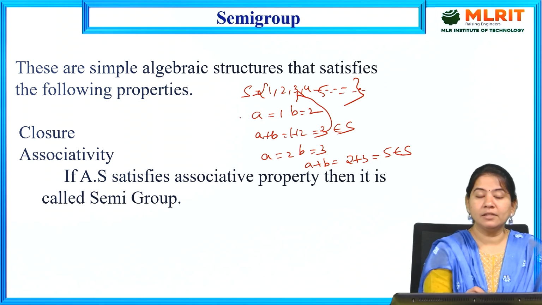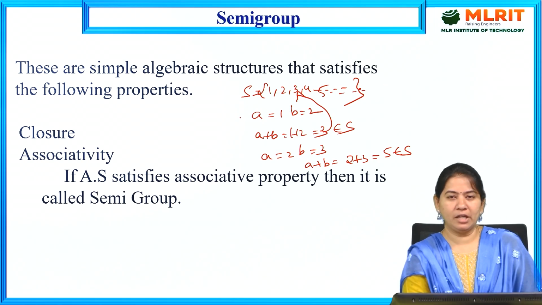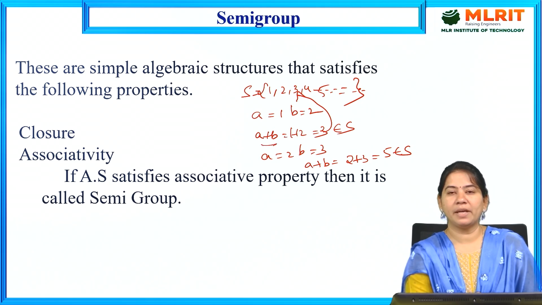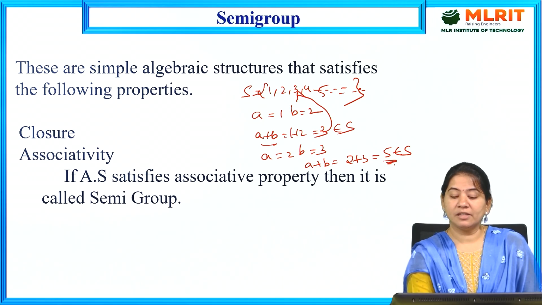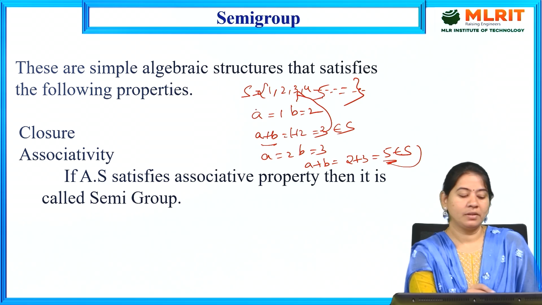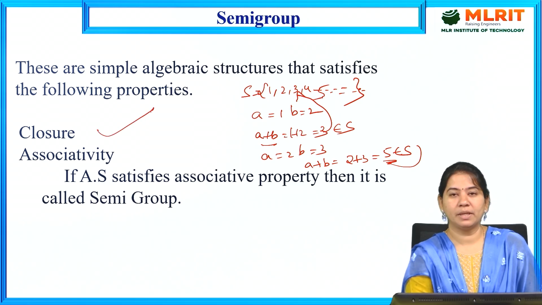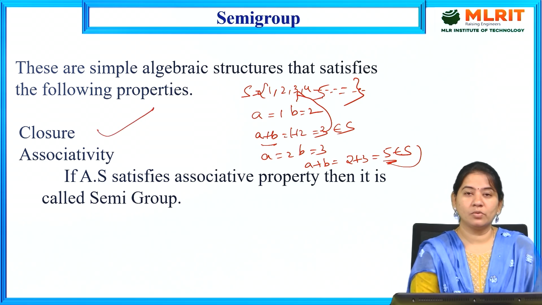Now, if we consider any two elements, A comma B, and apply a binary operator, here the addition operator, and the result we get belongs to the same set, meaning it already exists in that set, then we can say that it satisfies the closure property. Now, we also have the associative property.